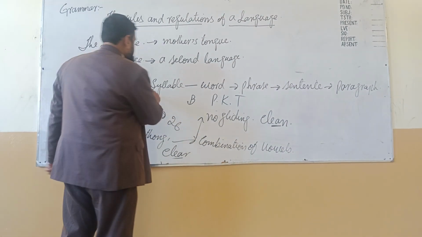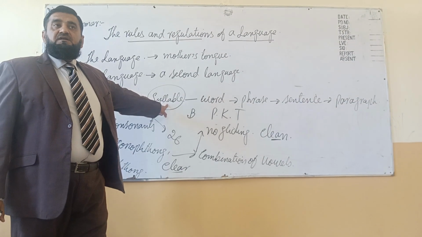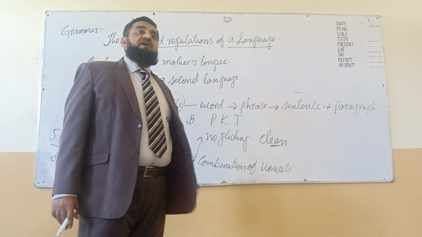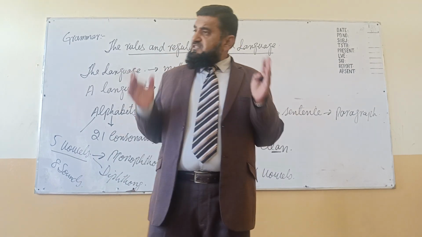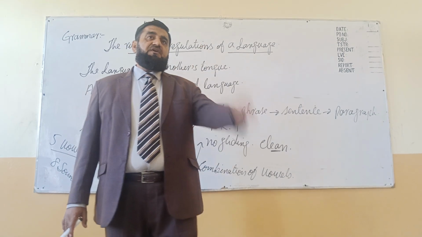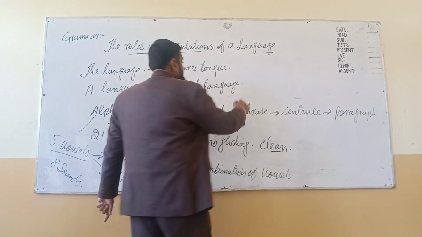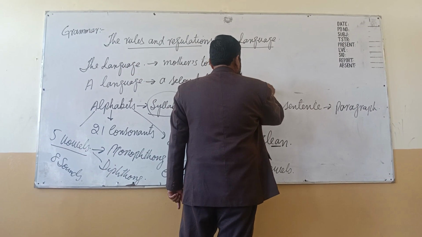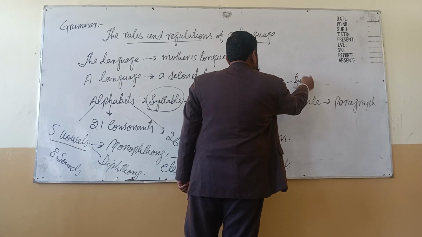Then we go towards syllable. What is a syllable? A syllable is a group of alphabets which we can articulate through a single movement of the tongue. मिसाल के तौर पर we have the word university.